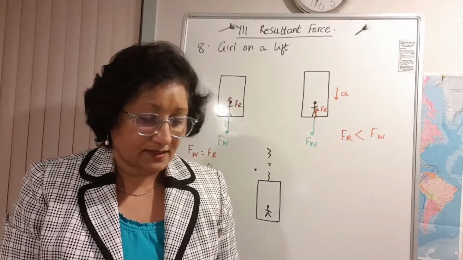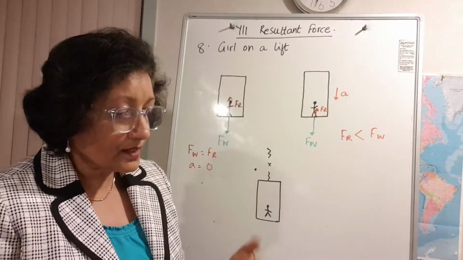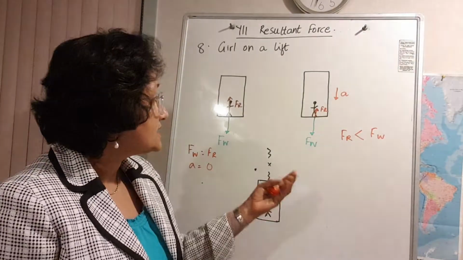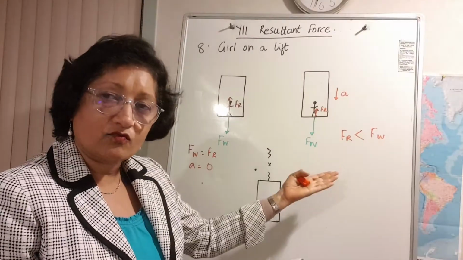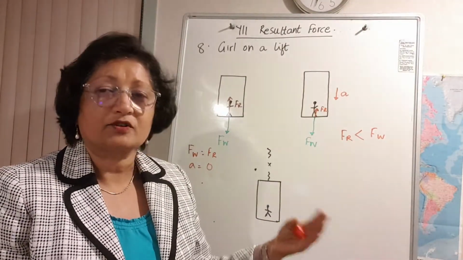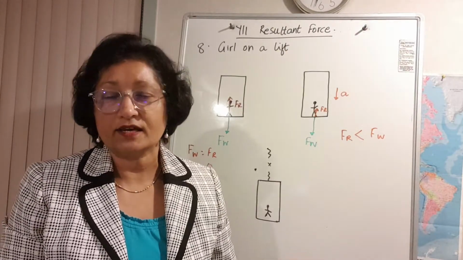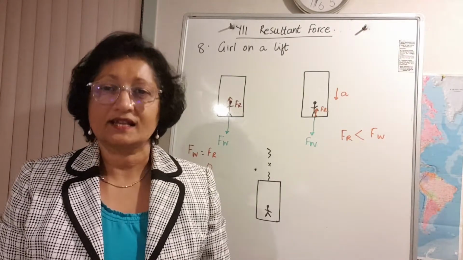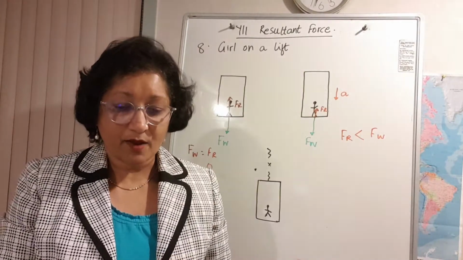Okay? Right. Then, explain why she feels lighter. She feels lighter because the feeling of weight is based on the size of the reaction force, and because the reaction force has become smaller, she is going to feel lighter. Okay, so that's part C.